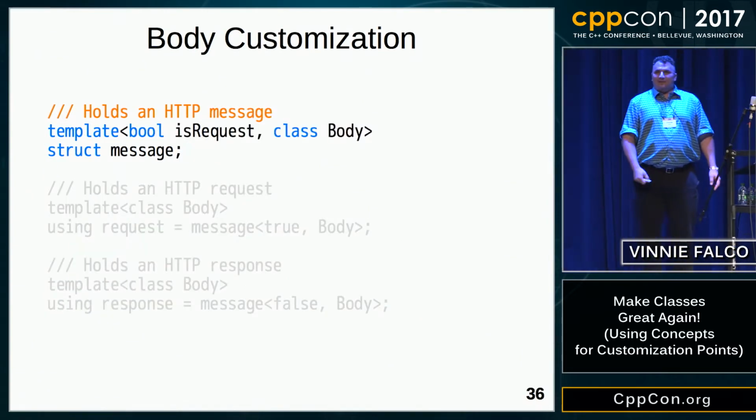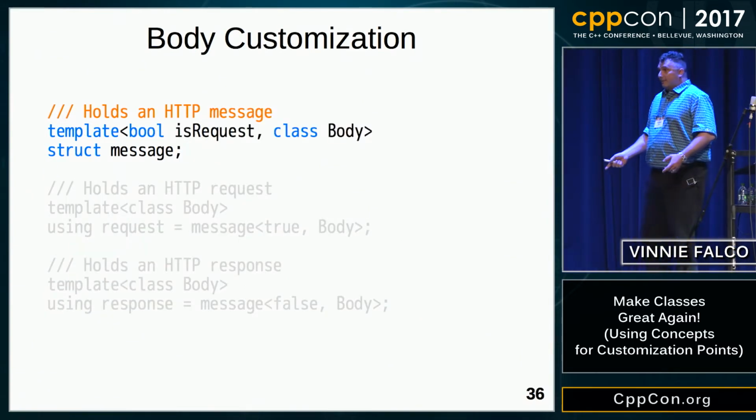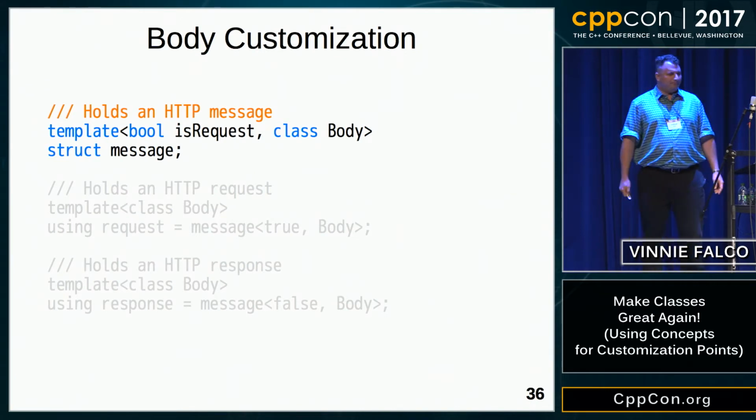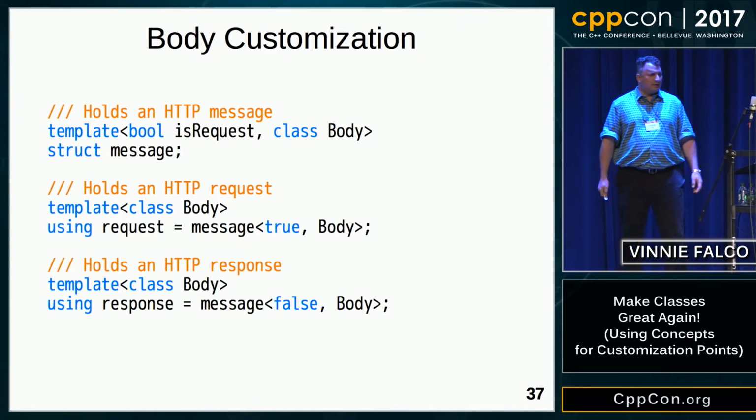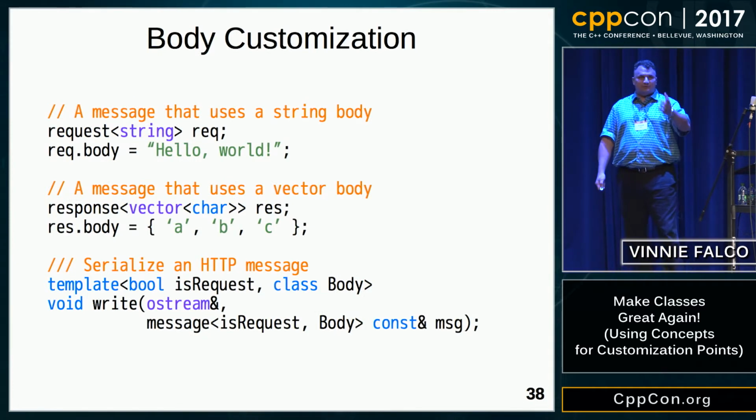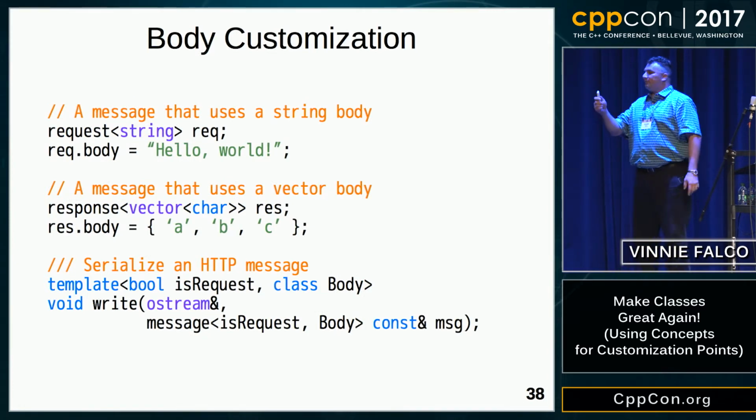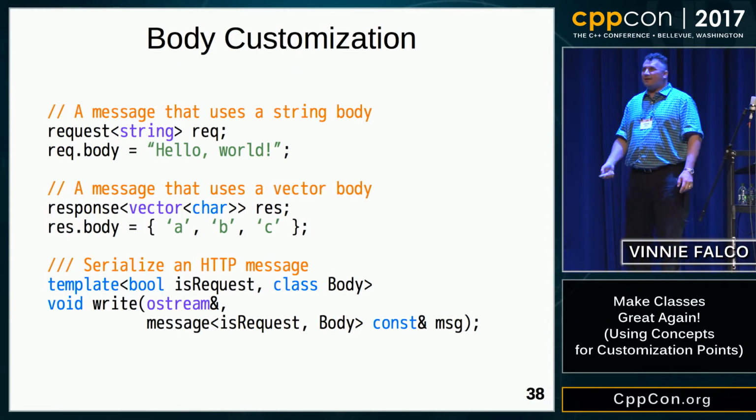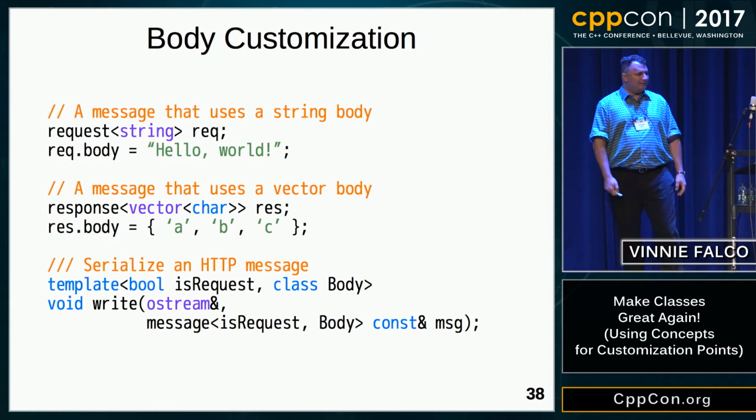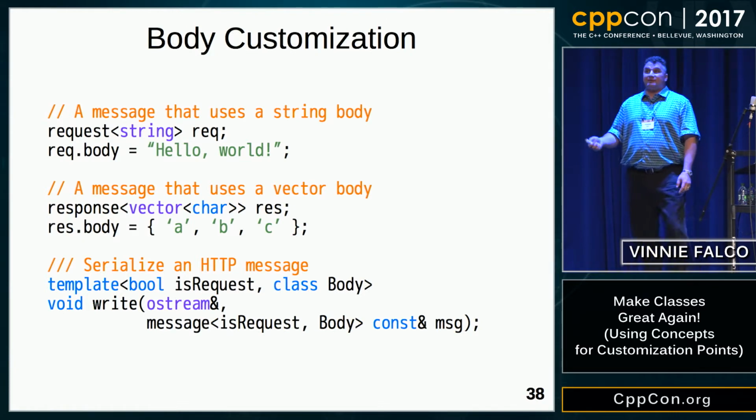Here's our message class template declaration. You can see I've added the body parameter. Okay, now it's in there. Here's our aliases. Now instead of being normal aliases, they are template type aliases. They're parameterized on the body, so the user has to specify the body when they use the request or response aliases. Not so bad. If I have a request that uses a standard string for the body, I can assign a string literal. Very nice. If I have a response that uses a vector of char for the body, I can assign an initializer list of char. Okay, great.